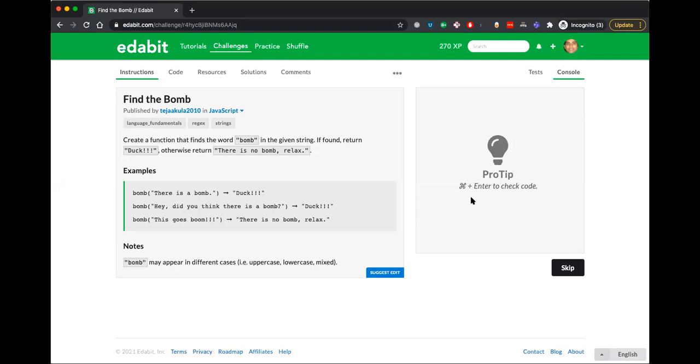So Shubhadeep and Dharmendra are saying we can use includes. Absolutely right. But do we have to do something else in addition to includes? Read the notes.